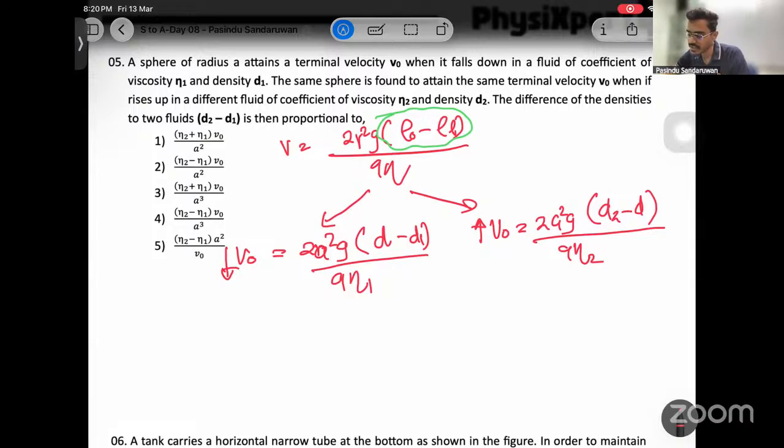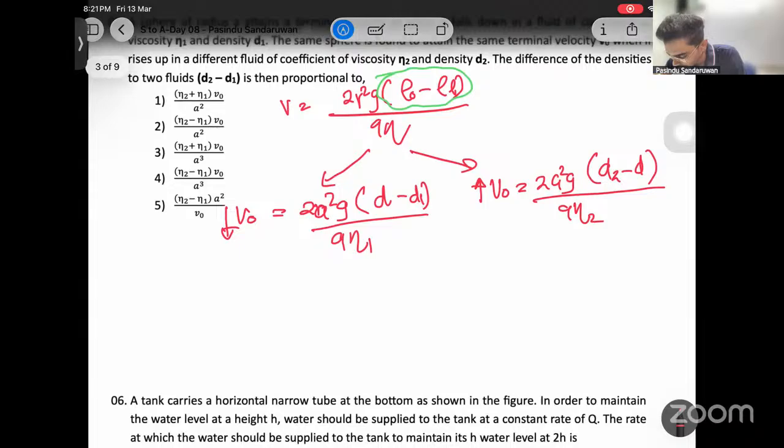Since we need the difference d2 minus d1, shall we isolate d minus d1 from these equations? That would be easy. Let's do this. If I isolate d minus d1 from this equation, what comes is 9 eta1 times V0 over 2a squared g.